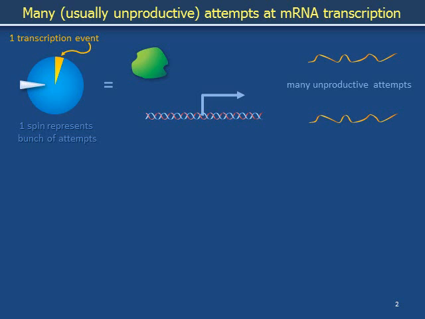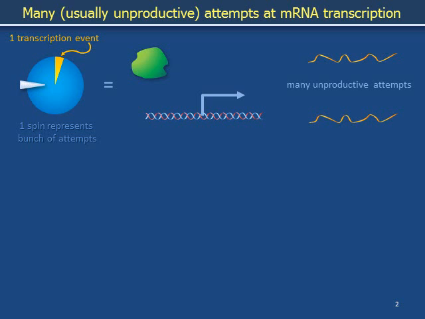In principle, a bunch of molecular encounters could result in a bunch of transcription events. Given, however, the low probability of getting even a single transcription event, we neglect the possibility of these other outcomes. This is why the wheel lacks the additional sectors that would be necessary to indicate situations in which 2, 3, or more transcription events had resulted.